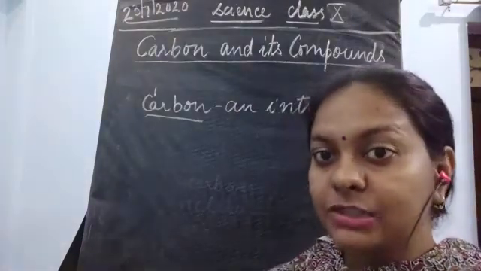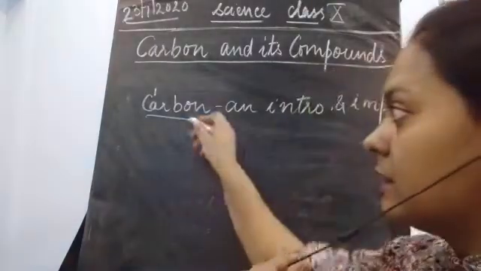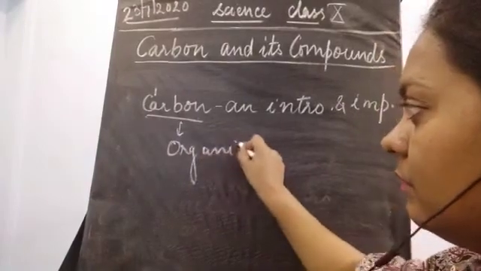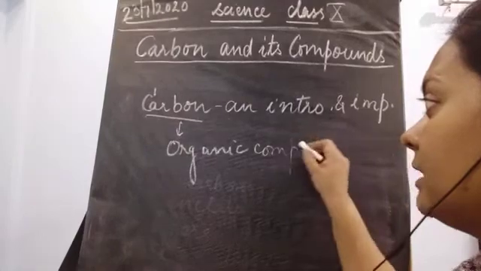Now it is stored in the form of biomass. As it is an organic compound, it forms organic compounds, and many compounds are formed.